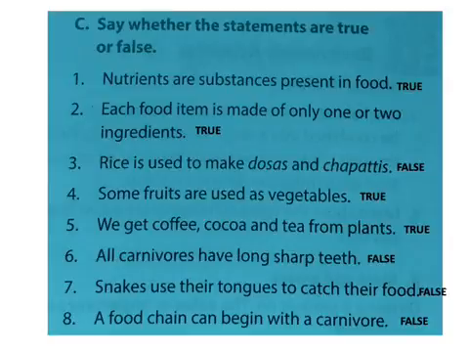Next, say true or false. Nutrients are substances present in food. Yes, true. Nutrients are the substances present in food. Second one. Each food item is made of only one or two ingredients.